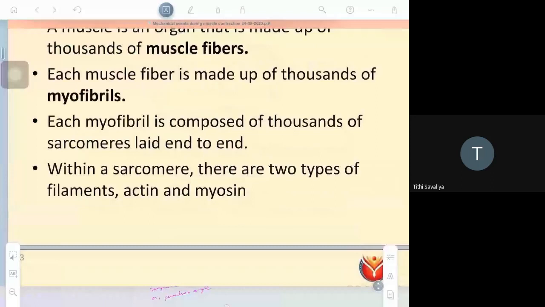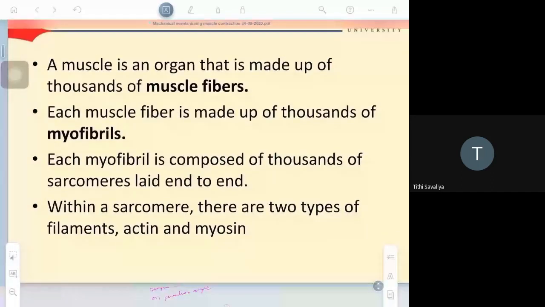You know, the muscle is an organ that is made up of muscle fibers. Each muscle fiber is made up of thousands of myofibrils. Each myofibril is composed of thousands of sarcomeres, and sarcomeres are nothing but actin and myosin.